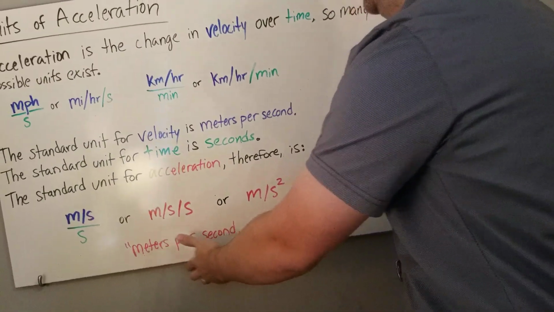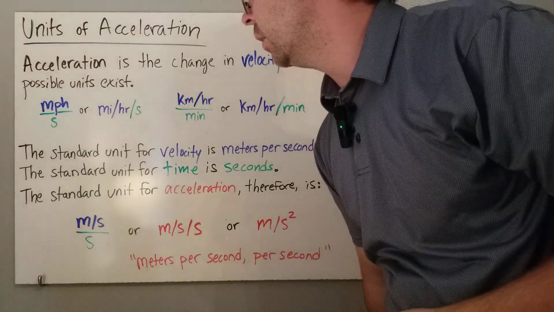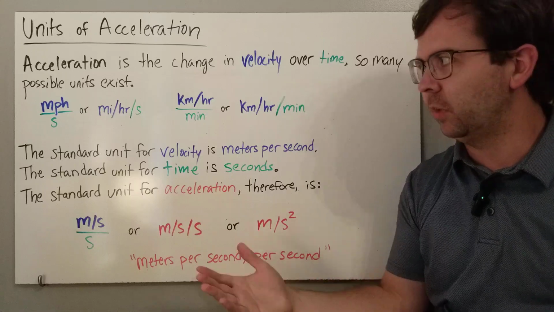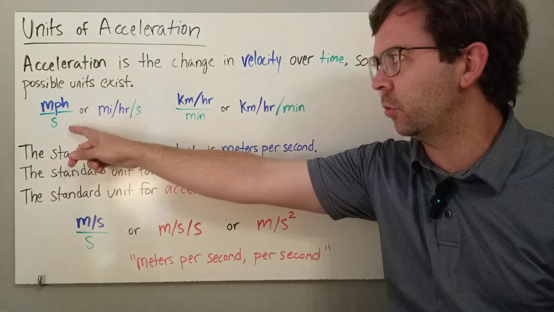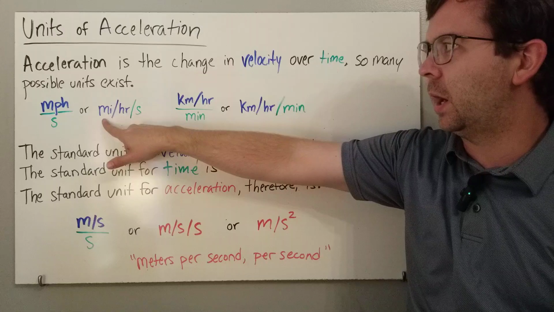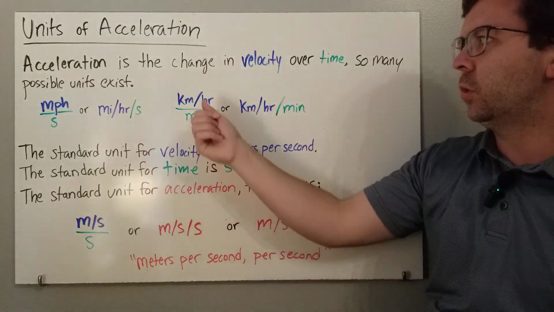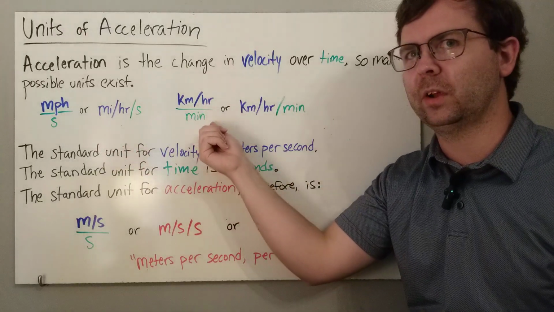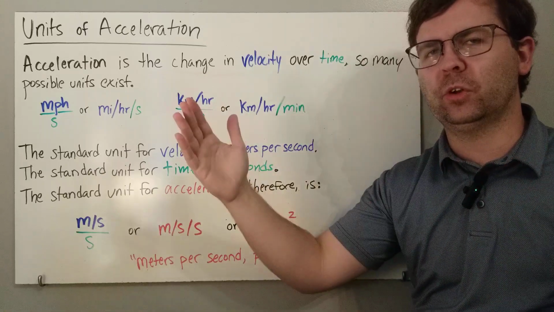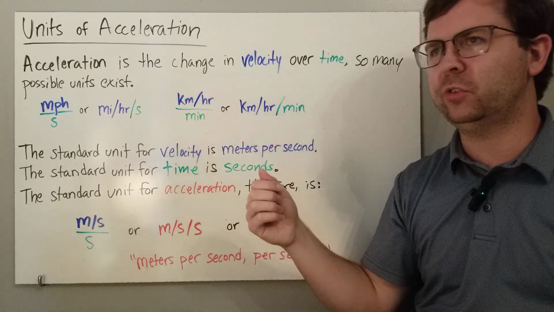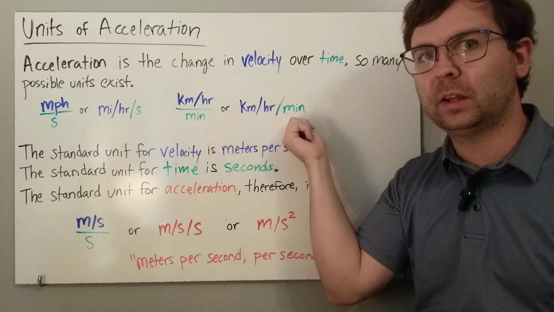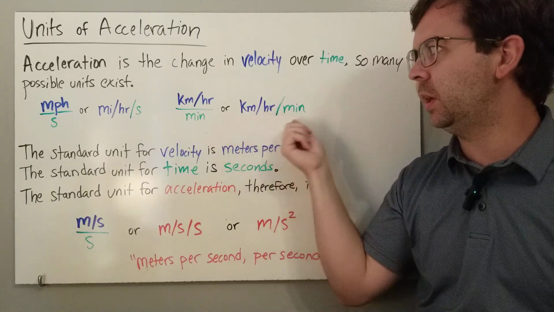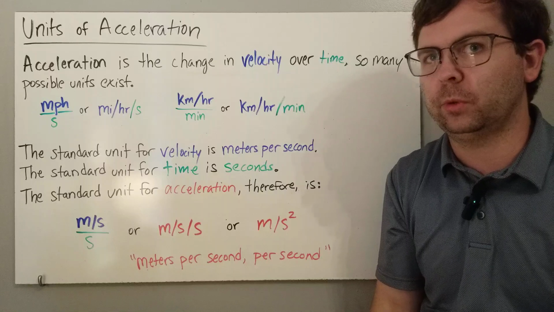These units for acceleration can be a little tricky. There's lots of different possibilities because acceleration is the change in velocity over time. So many different units exist for acceleration. We just saw miles per hour per second. You could have kilometers per hour per minute. Let's say you're trying to track the average acceleration over a few minutes. So how much does your speed change by, in kilometers per hour per minute? You can do it that way. Any kind of speed and time unit are possible here.